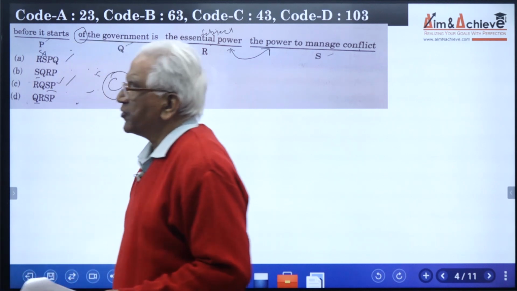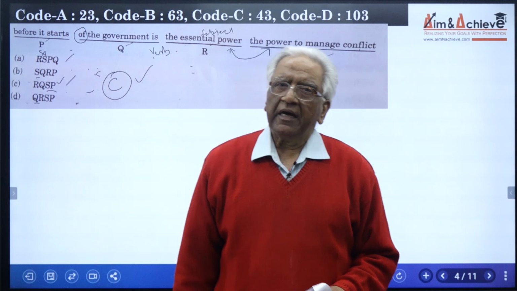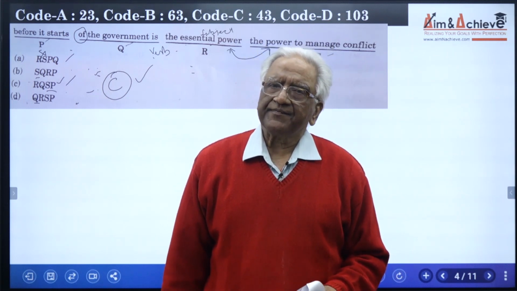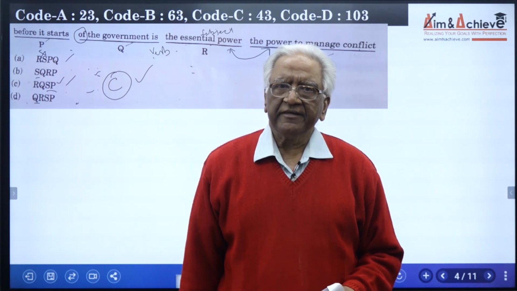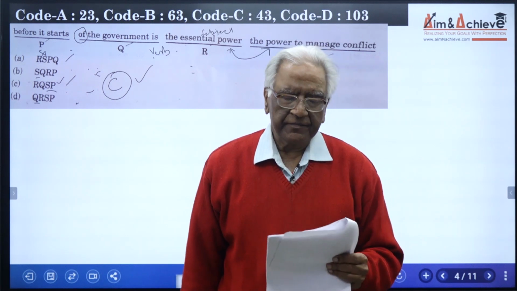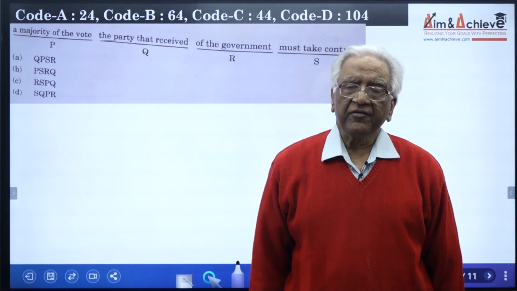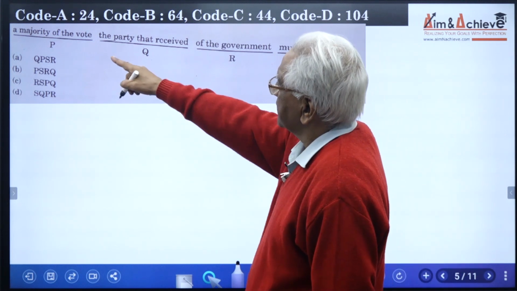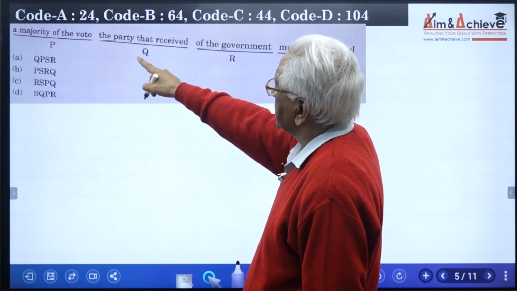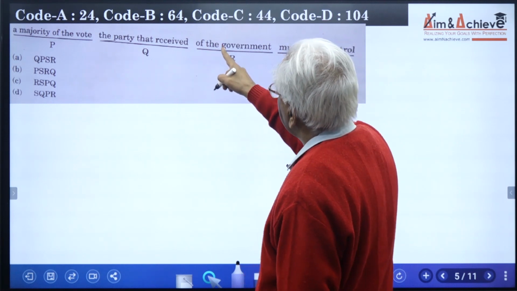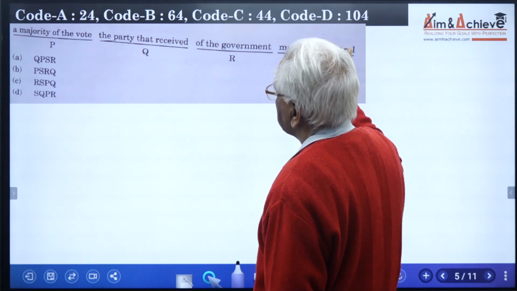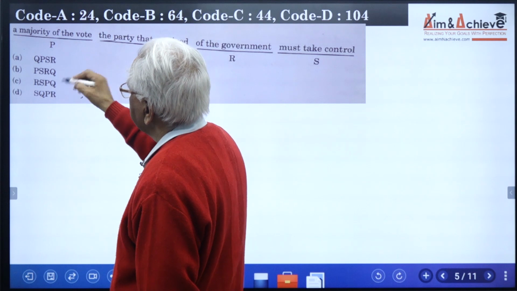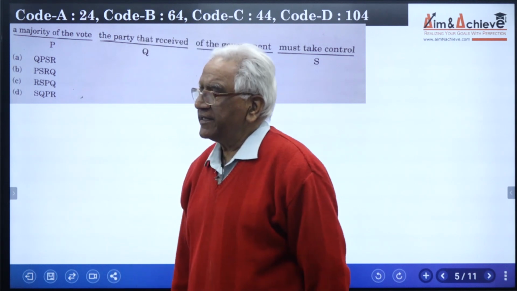And there is no point in wasting time over the other two options, because our answer is already clear and it has been checked that it is grammatically correct. Now I will read out the next question. The sentence parts are: a majority of the vote, the party that received, of the government, must take control. Look at the options. PQRS. That means the answer could be anything.